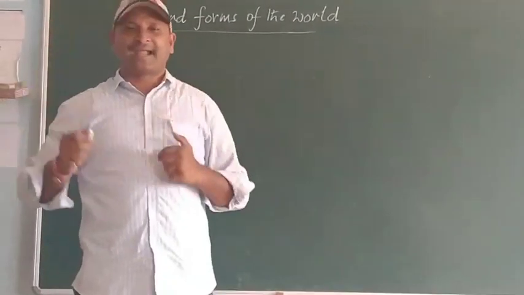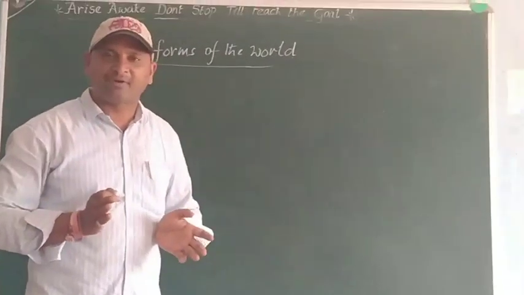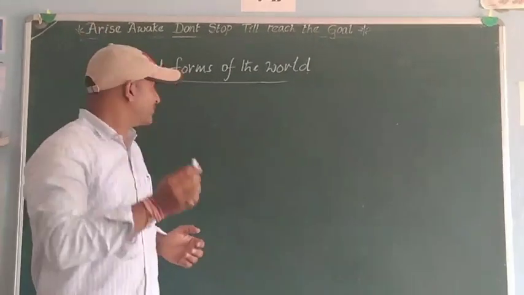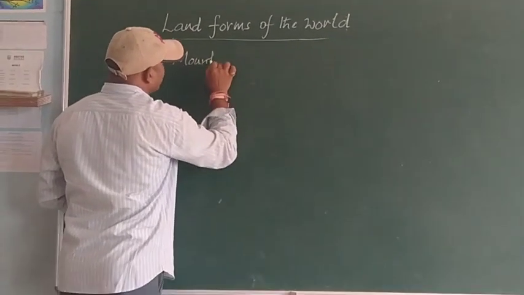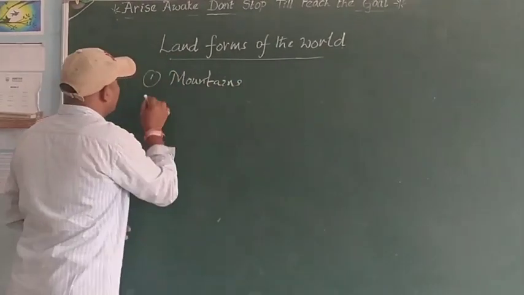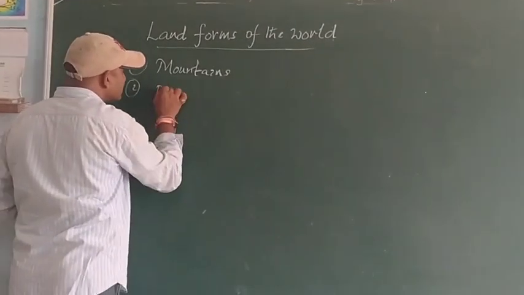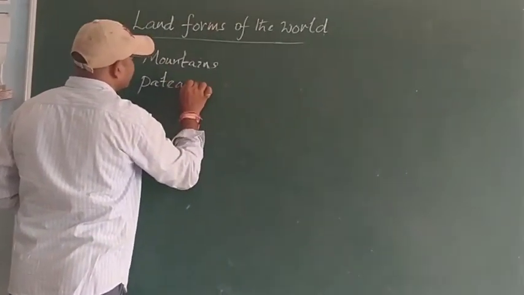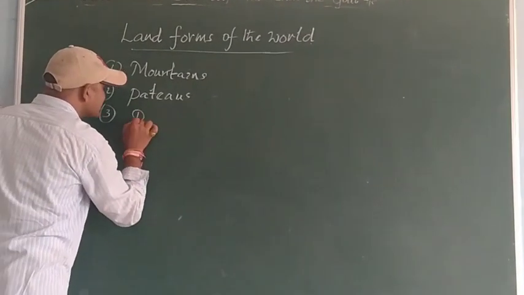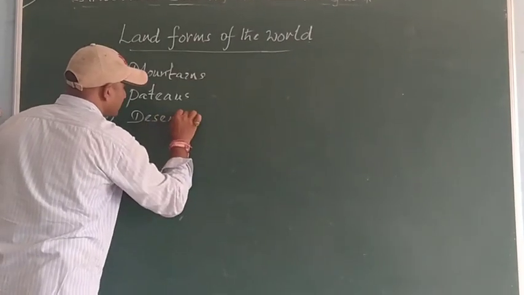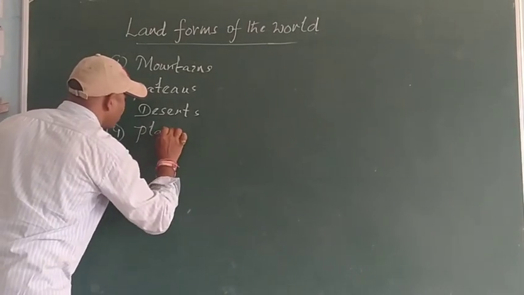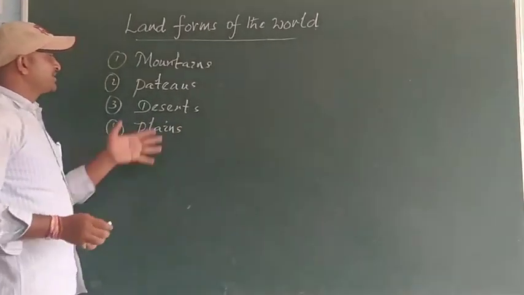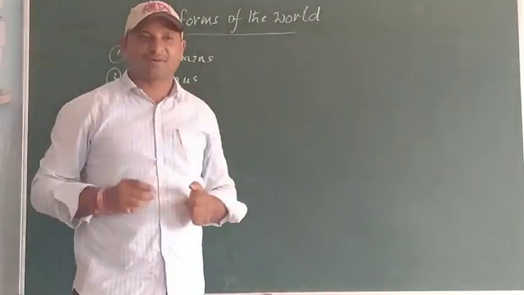Among all these landforms, the main important landforms are four. Those are mountains, second plateaus, third deserts, and plains. These are the four important main landforms.